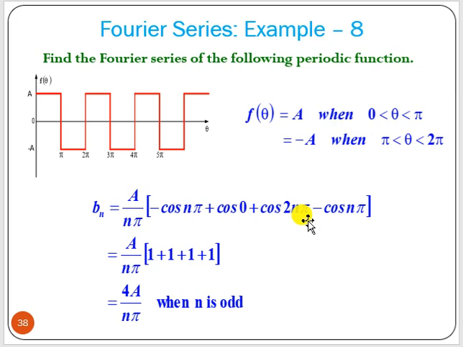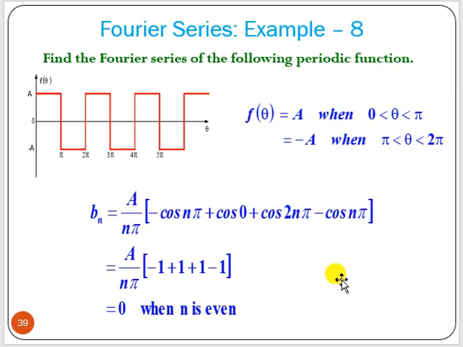Cosine of 2n pi, that means if n equal to 1, that is cosine of 2 pi, which is also 1. Then cosine of 4 pi, 6 pi, for all odd numbers of n, it is 1. Similarly for cosine of n pi, here it is plus or minus 1, so plus 1. So for n equal to odd, we are getting the result as 4a by n pi.